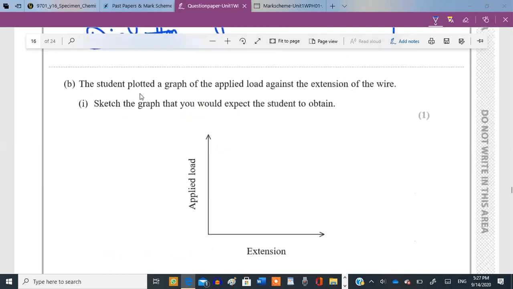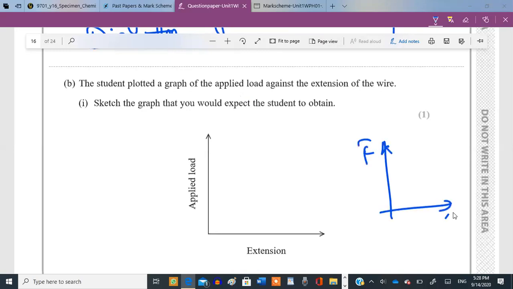Now it says the student plotted a graph for the applied load against extension of the wire. Sketch a graph that you would expect the student to obtain. This is a force extension graph. So what do you think? It's going to be a straight line passing through the origin, and then it will start curving towards extension. But will it curve?